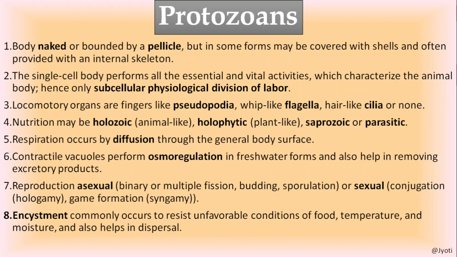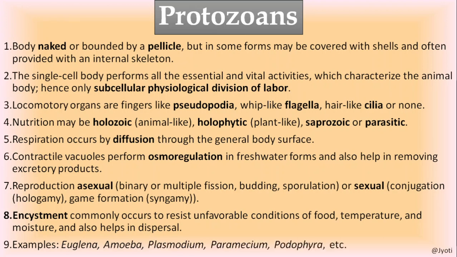So this cyst protects the organism inside it. Because the condition is dry and there is no moisture, due to formation of a cyst the body of the organism becomes lighter, so that it can be carried from one place to another by air current. So encystment also helps in dispersal of the organism during unfavorable conditions.